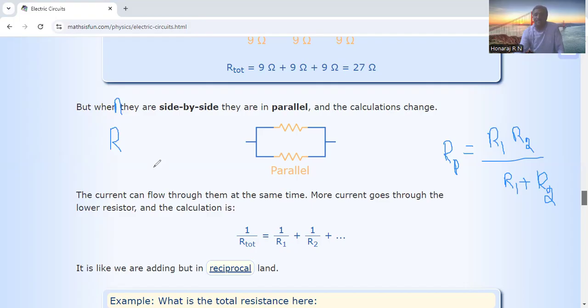If they are connected in series, the equivalent resistance is more than the highest resistance in the circuit. So that will be n into R. If those n resistors are connected in parallel, then the equivalent resistance is less than the least resistance in the combination.